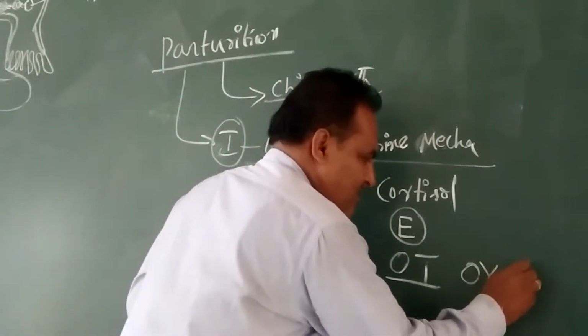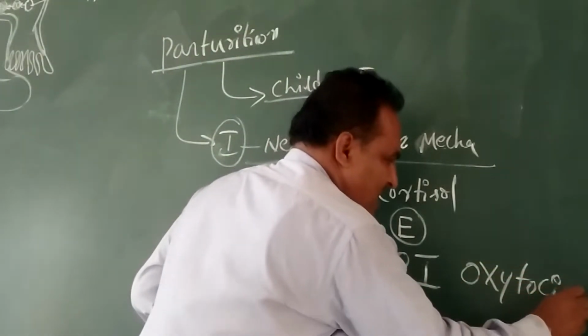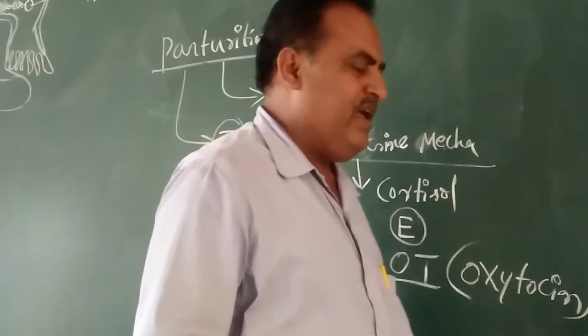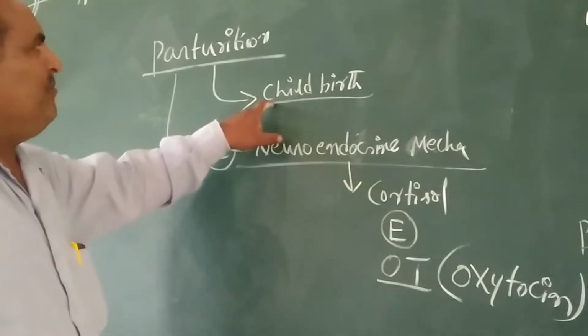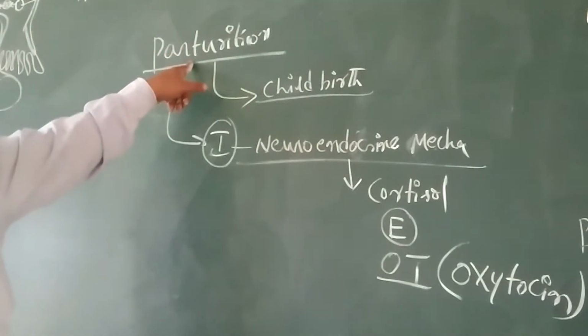Oxytocin is the hormone which is excessively released during childbirth or during the parturition process.